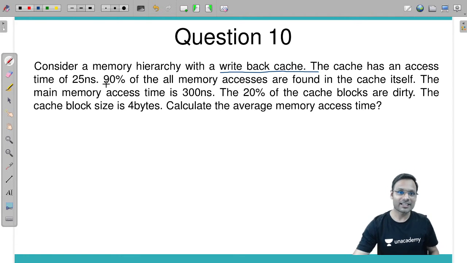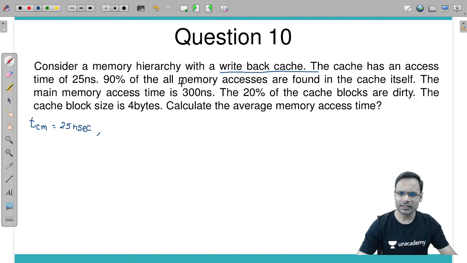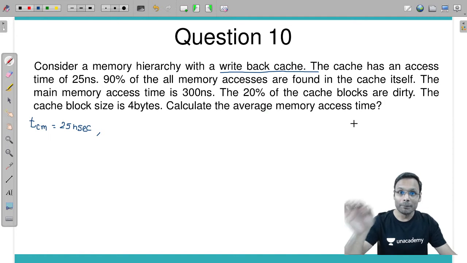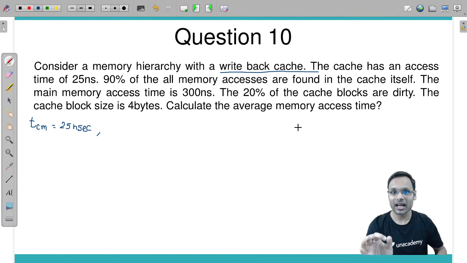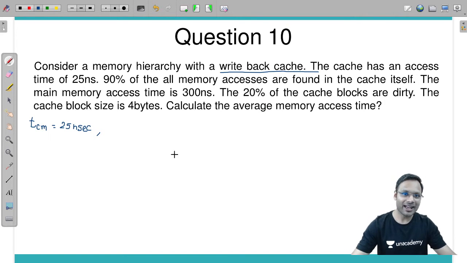The cache had an access time of 25 nanoseconds. So given thing is cache memory access time, TC, is 25 nanoseconds. Comma, 90% of all memory accesses are found in cache itself. Means 90% time we have found the content of CPU in the cache memory. So can I say there is a hit in cache memory 90% time?